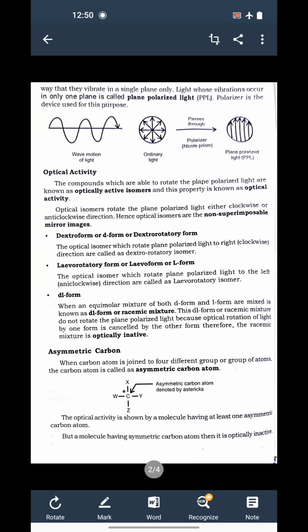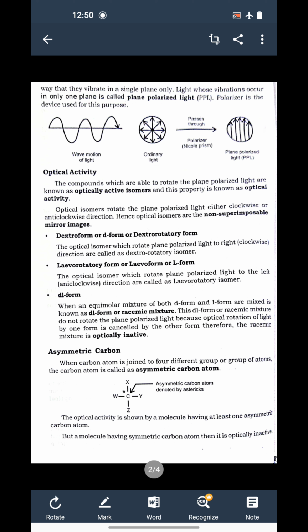Okay, so optical isomers, depending upon clockwise or anti-clockwise rotation, are classified as dextro form, which rotates PPL to the right or clockwise, and another form is levo form, which rotates PPL to the left or anti-clockwise direction. And when we take an equimolar mixture of these, we get a racemic mixture, which is optically inactive. Racemic mixture is optically inactive, but dextro form is optically active, levo form is optically active, because it has the capacity to rotate the PPL.